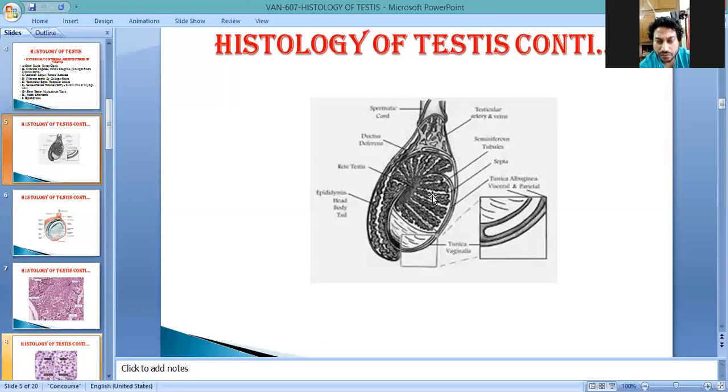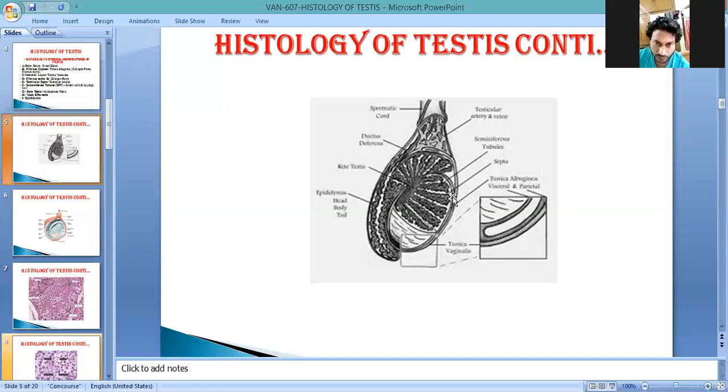This is known as seminiferous tubules. So this is clear. The outermost structure is the tunica vaginalis, or a skin layer. Later on, the tunica albuginea, vasculosa, and fibrous layer. These fibrous layers go inside. This runs in a straight direction, and that is known as septa.